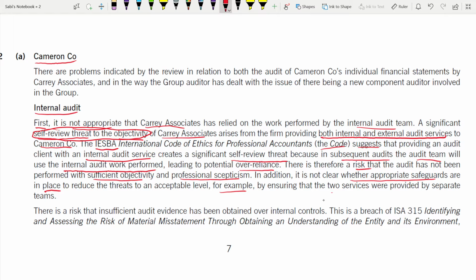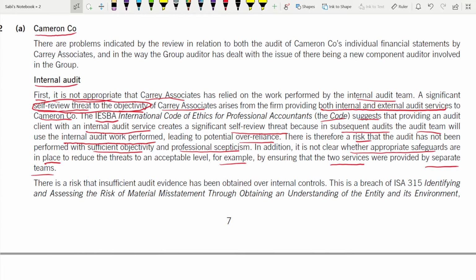By ensuring that the two services were provided by separate teams. Nothing was mentioned like this. So give examples also to show safeguards, like what. For example, they can use two separate teams for the two services. One will be giving internal audit, the other one will be providing the external audit. In that case, they are independent. So there's a risk of insufficient audit evidence.